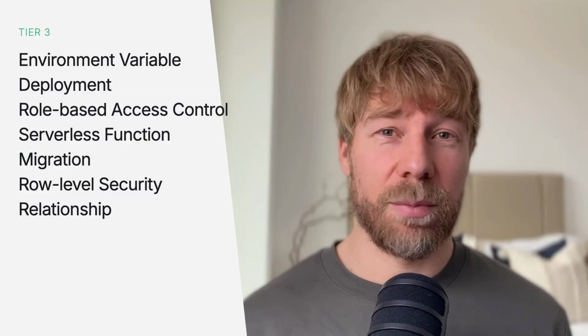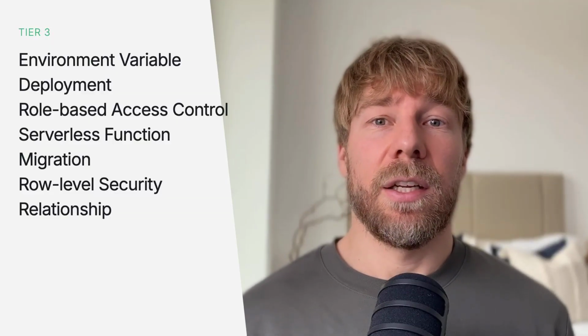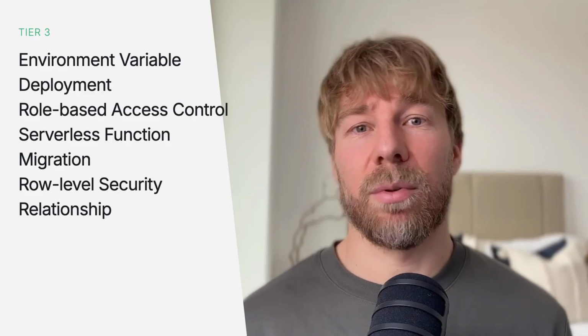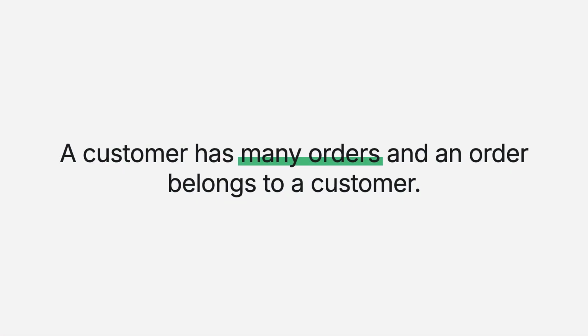Relationship. I actually mentioned this before when we talked about the database. In a database, a relationship is how two tables are connected. So a customer has many orders. An order belongs to a customer, for example. That's a relationship if we hold those things in different tables. So when you tell an AI, for example, to create a one-to-many relationship between the clients table and the projects table, what we're saying here is that one table that has an entry can have multiple relationships with another. So when you think about how tables and data relate to each other, you can talk about relationships when communicating with the AI. And that's tier 3 done.